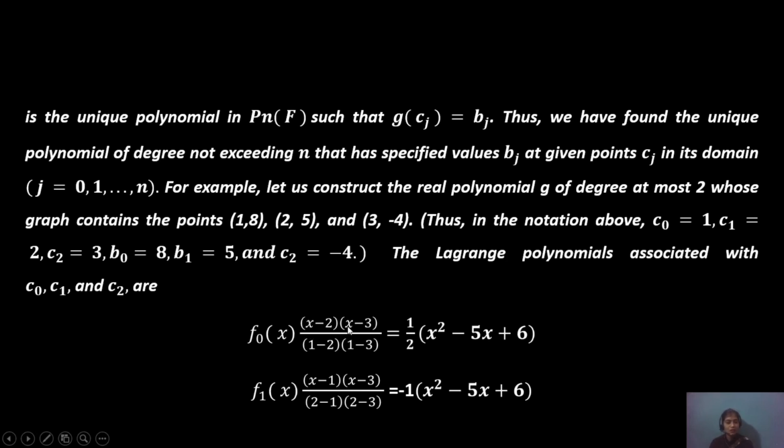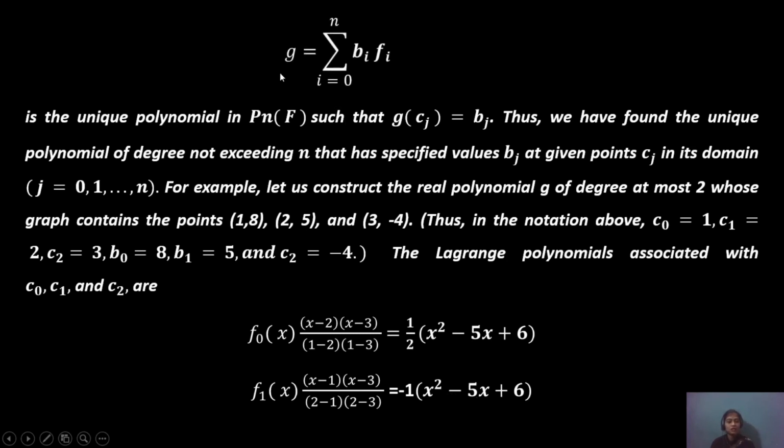This equation, x squared minus 3x minus 2x plus 6, will be generated as x squared minus 5x plus 6. Now generating f1(x), we get (x minus 1)(x minus 3) over (2 minus 1)(2 minus 3). Putting in the values in the same form and solving, 2 minus 1 is 1, 2 minus 3 is minus 1, so this is minus 1. Multiplying, x squared minus 3x minus x plus 3, containing both of these multiplications, gives x squared minus 4x plus 3.